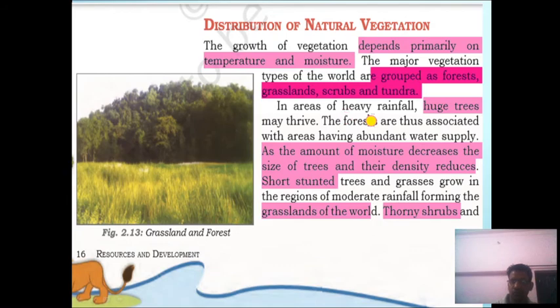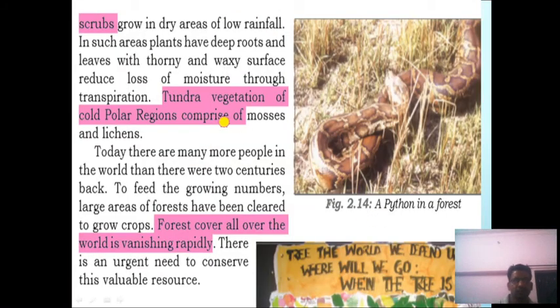So, in the areas of heavy rainfall, huge trees may thrive, and forests are thus associated with areas having abundant water supply. As the amount of moisture decreases, the size of trees and their density reduces. Short stunted trees and grass grow in regions of moderate rainfall, forming the grasslands of the world, such as velds, prairies, pampas, etc. Thorny scrub grows in the dry areas of low rainfall.